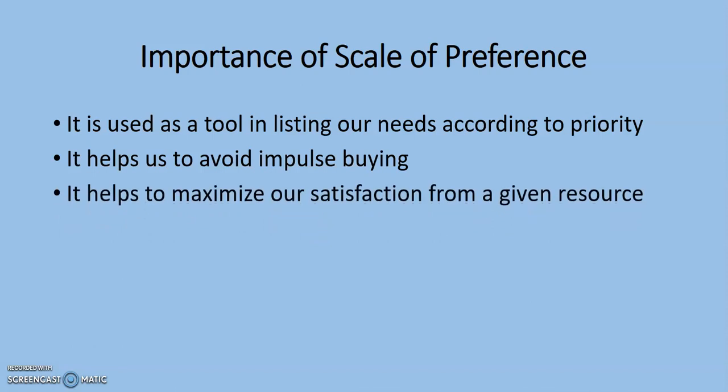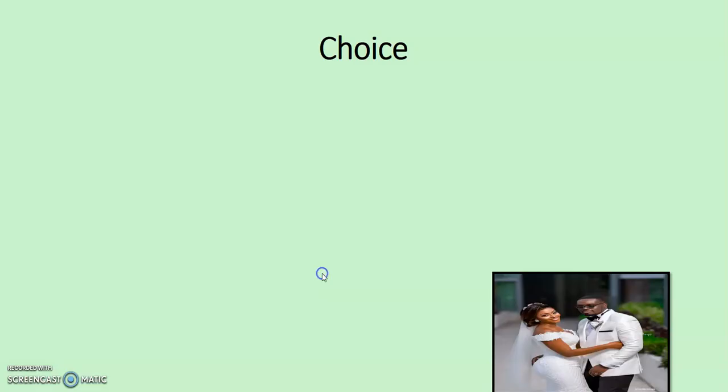Then thirdly, it helps us to maximize our satisfaction from a given resource. It also makes us consistent or coherent, meaning that we are going according to our scale of preference. We are not looking elsewhere. That is the scale of preference.